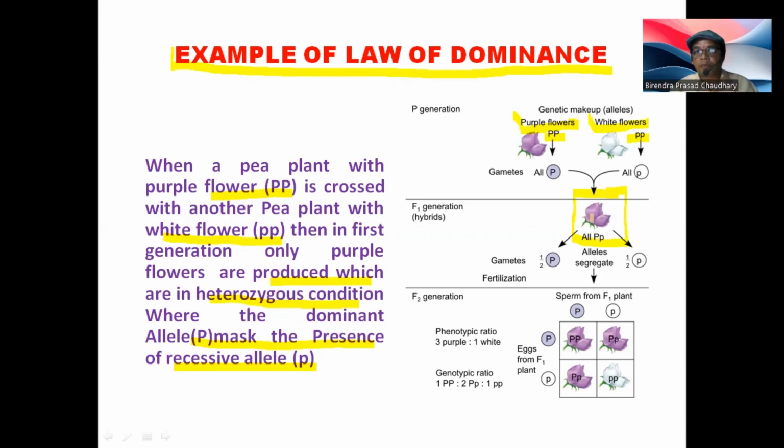So these things have been explained by Mendel in his law of dominance of inheritance.